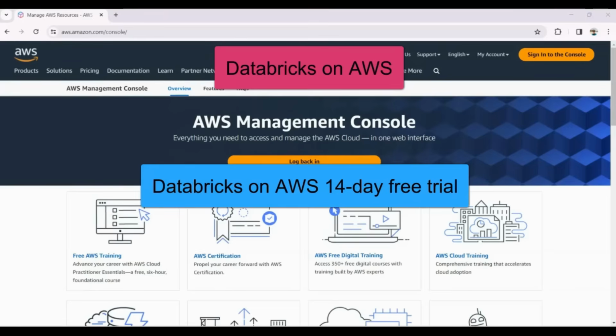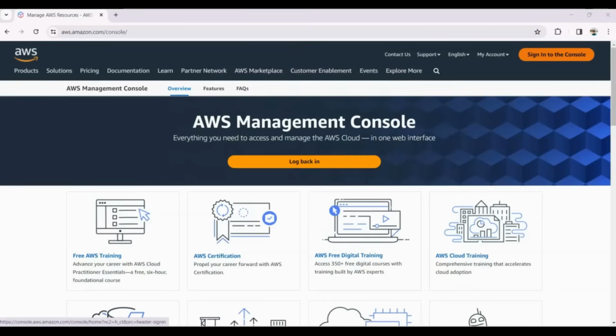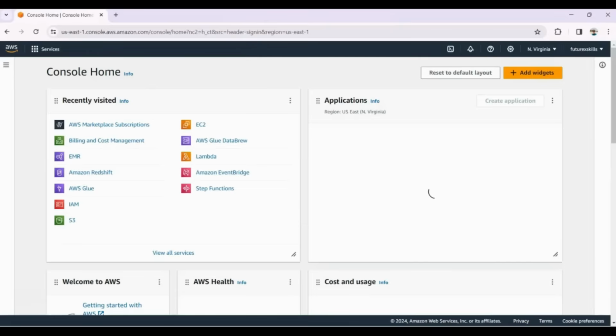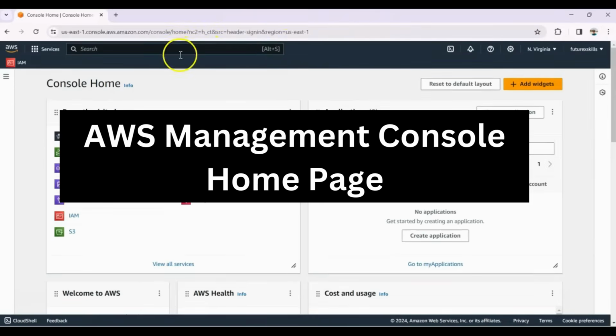The prerequisite for Databricks on AWS is that you must have an AWS account. You can easily create an account by visiting aws.amazon.com. Once you have the account, you can log into the console. We already have an account, so we'll just log into the console. This is the AWS console homepage, where you can navigate to different services within AWS.